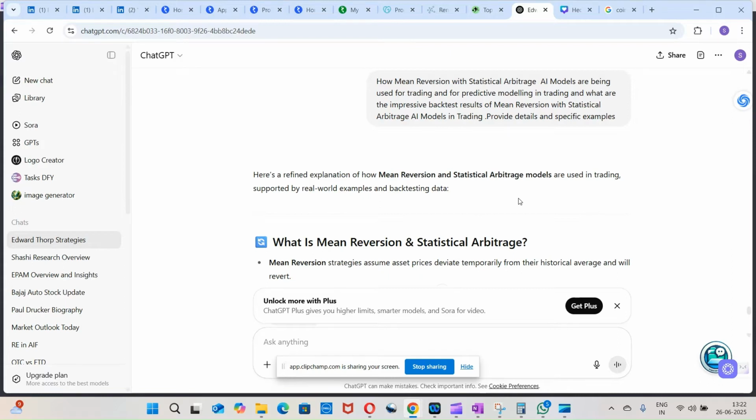Today we are going to discuss how mean reversion and statistical arbitrage AI models are being used for trading and for predictive modeling in trading, and what the important, specific examples are where mean reversion with statistical arbitrage AI models are used in trading.